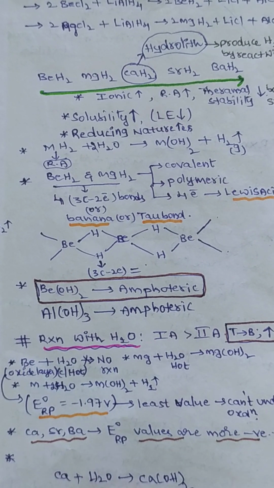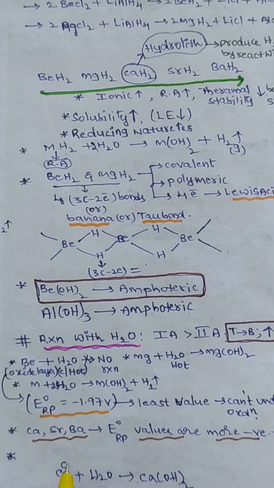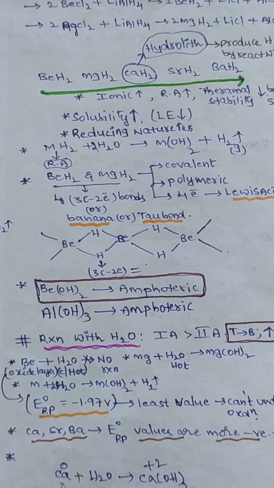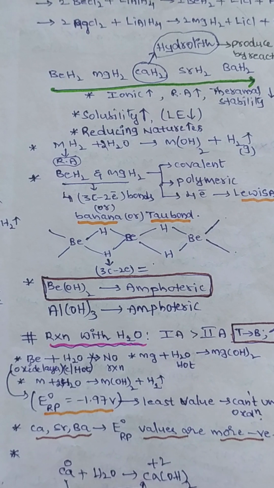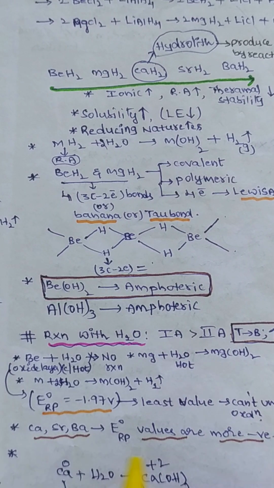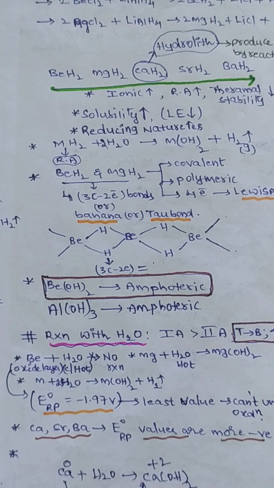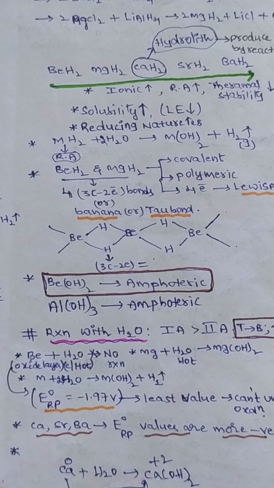See now here calcium oxidation number is 0. Okay, here calcium oxidation number is +2. So now here to here it is undergoing oxidation. Because this calcium is having more negative reduction potential value, so therefore it undergoes oxidation easily. This is reaction with water.